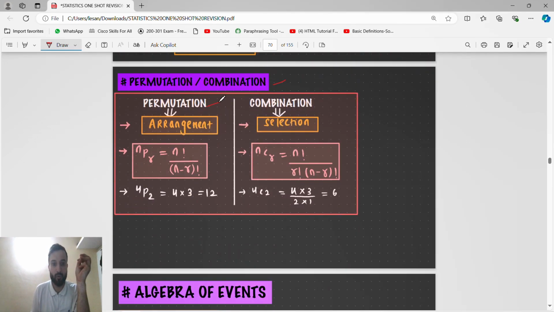Permutation, combination, guys. Permutation is what? Arrangement. Combination is what? Selection. Permutation formula is nPr, n factorial by n minus r factorial. Combination is nCr, n factorial by r factorial into n minus r factorial. So for the permutation formula, say 4P2, means 4 factorial, we will expand only that many steps. So 2 steps: 4 into 3. Combination is there, but remember this formula for combination. That's it.